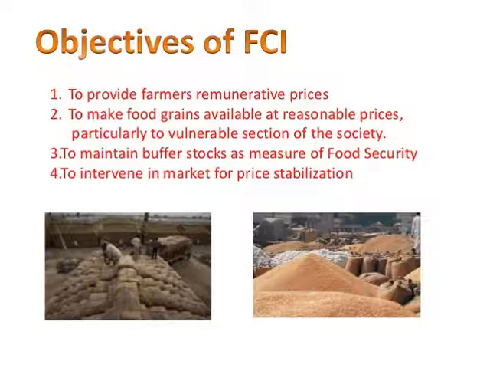The aims of FCI are: number one, to provide farmers remunerative prices. Number two is to make food grains available at reasonable prices, particularly to vulnerable sections of the society.